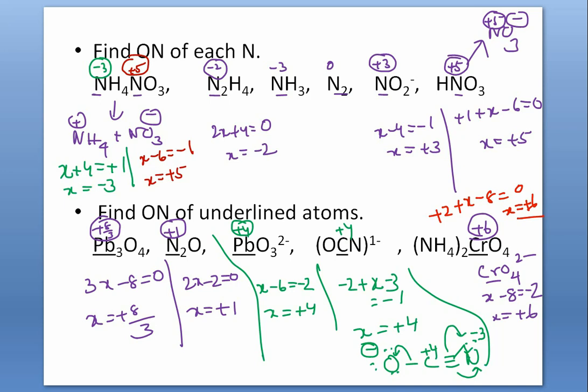How can an electron be shared fractionally? An electron either goes to one side or doesn't go. Either 0 or minus 1 or plus 1. It cannot be plus half, minus half. So if you are finding a fractional oxidation number, then undoubtedly it is not correct. You have to go to the actual bond structure, which you cannot do at this moment, to find out the individual oxidation number.